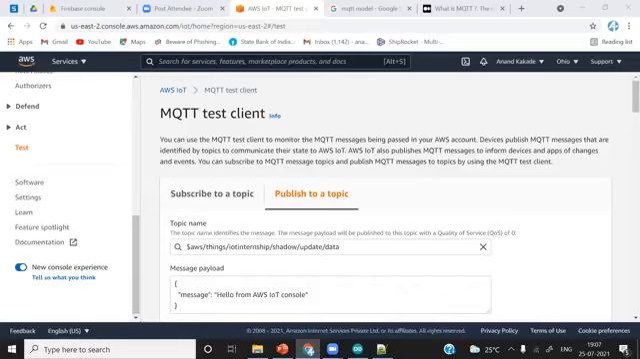Can we subscribe and publish multiple topics? Yes, you can send and receive the data from multiple clients using the same client.